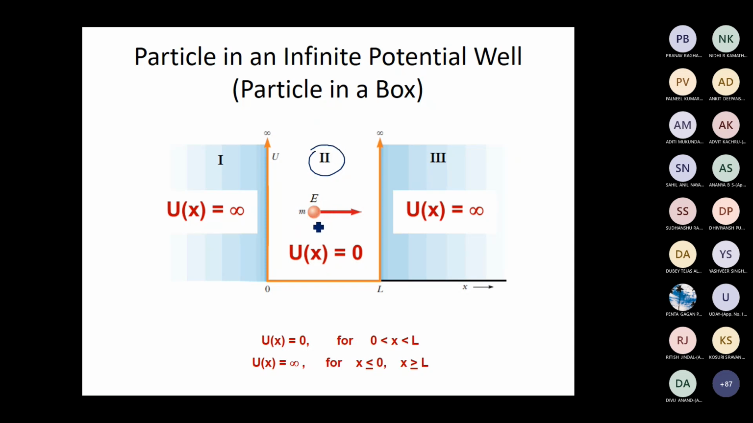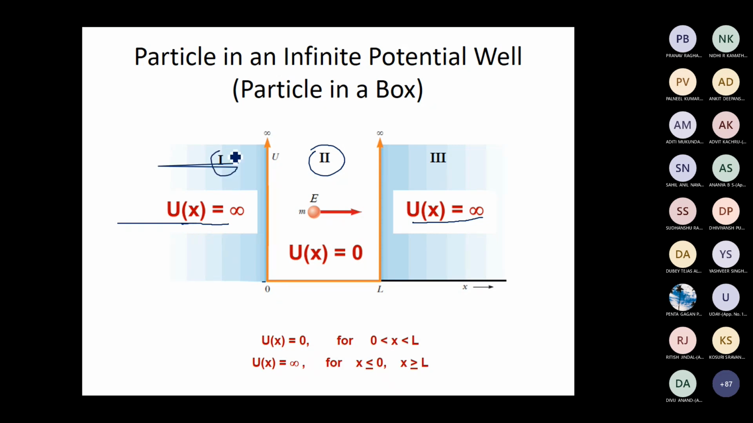So we consider a quantum particle having mass m and a finite energy E, which is moving inside the region 0 to L along the x-axis. In this region the potential energy is 0. In the region x greater than L, the potential energy is infinity, and also in the region x less than 0, the potential energy is infinity.